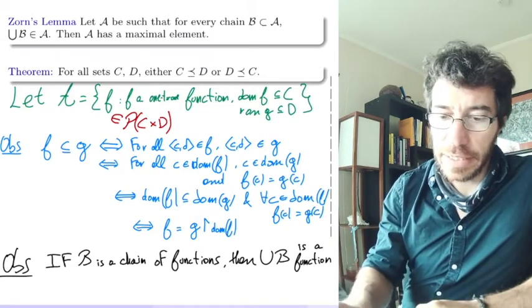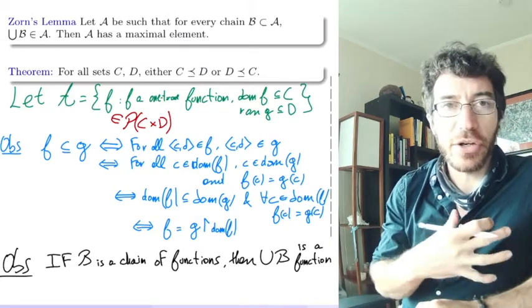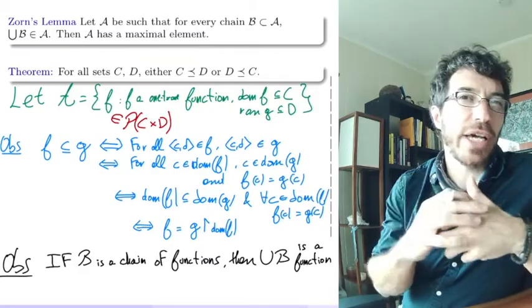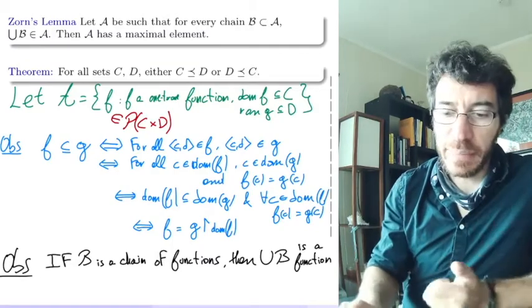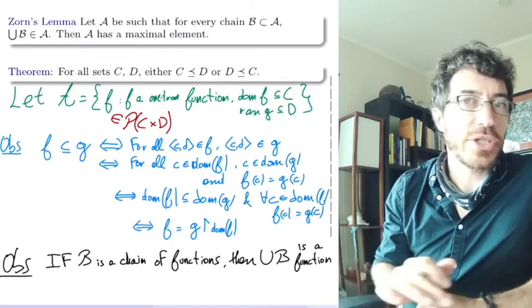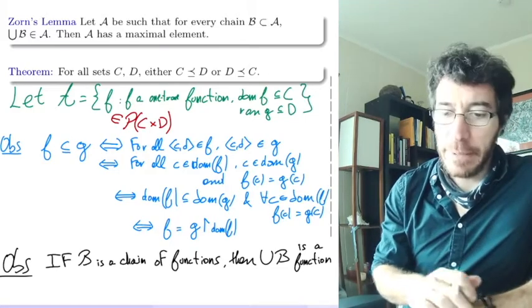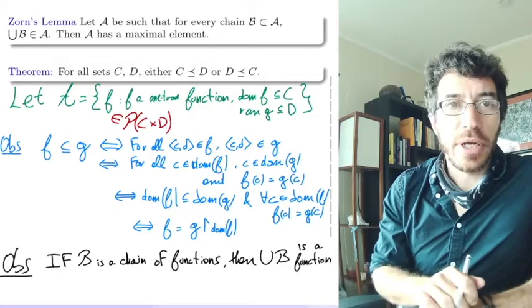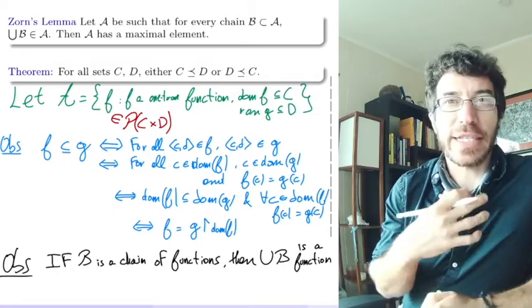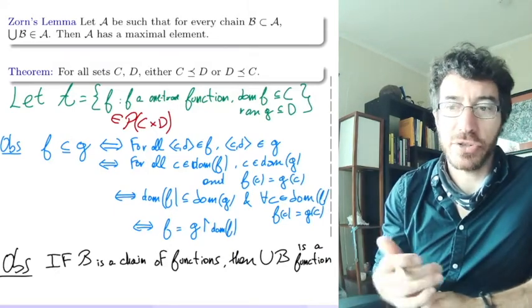Okay, so essentially, by saying that B only contains functions, they are all relations, and all the elements are sets of pairs. So the union is still going to be a set of pairs, so that's good. So we still have a relation as a union, but then you have to show that it satisfies the property of being a function, okay?